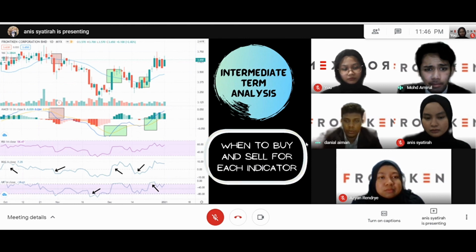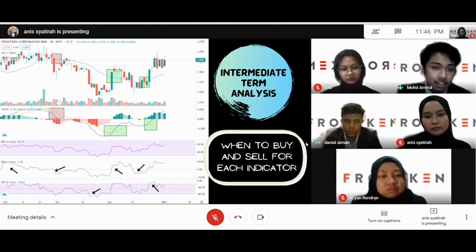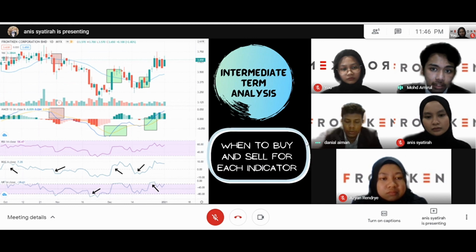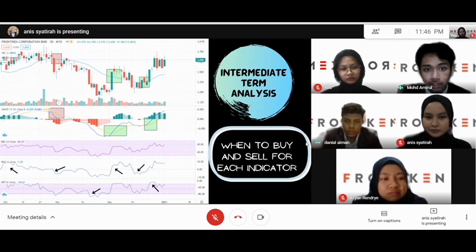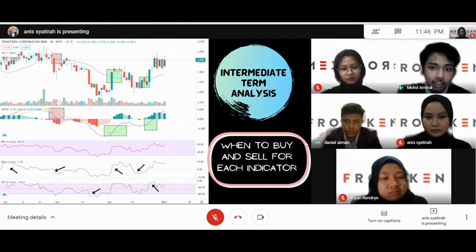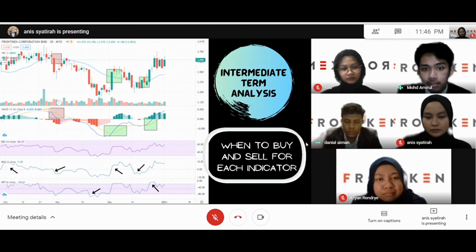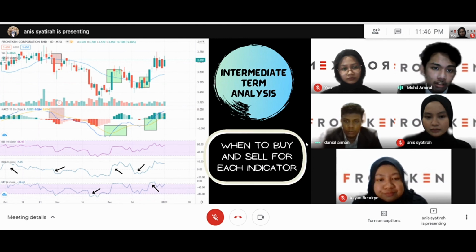Last but not least is the oscillator Williams %R indicator. This indicator indicated the first selling signal on 20 October 2020, as it had been in the overbought sector and it crossed below the -20 line, which indicates a sell signal. As for the buying signal on 30 October 2020, the indicator showed a buy signal as it had been in the oversold sector and it crossed above the -80 line, which means a buy signal.